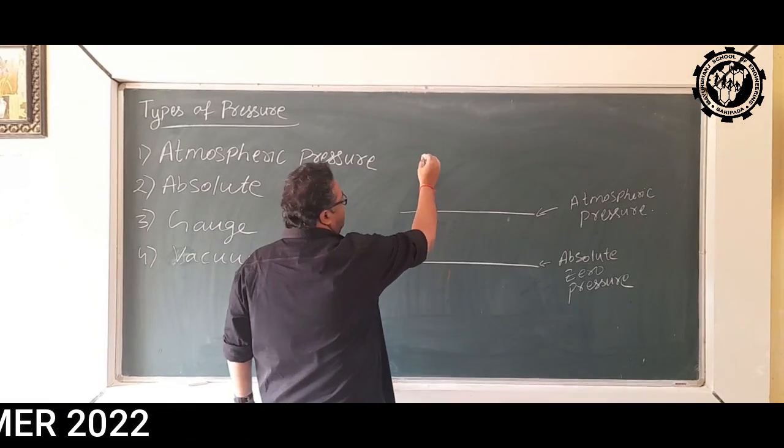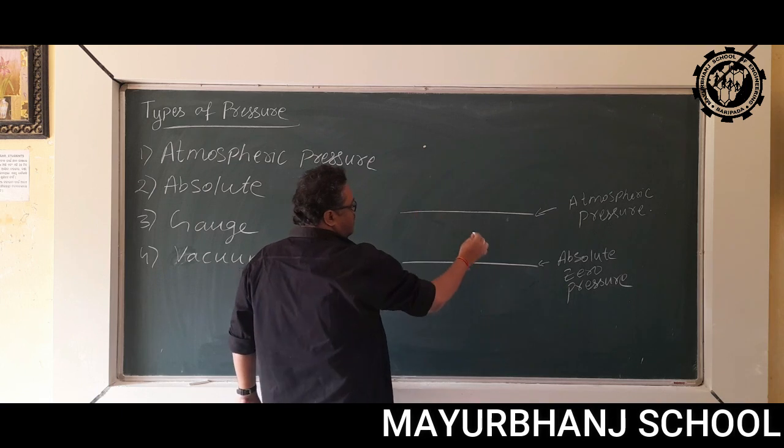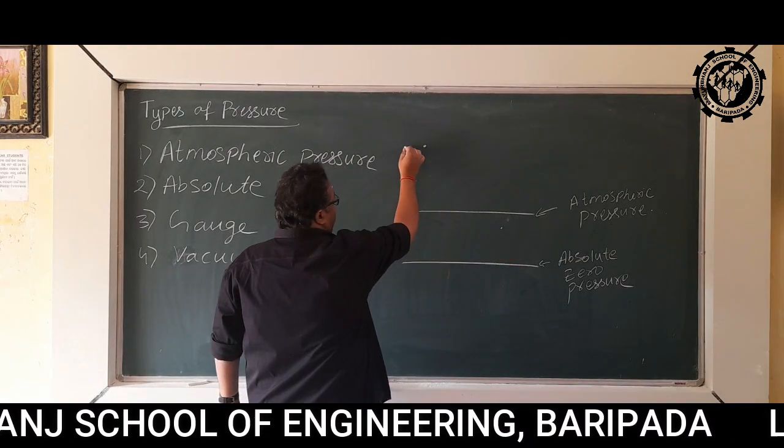Now suppose we will measure pressure at these two points. This is point number 1 and this is point number 2.